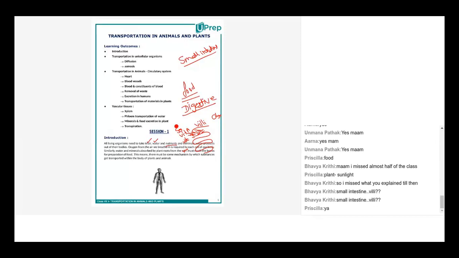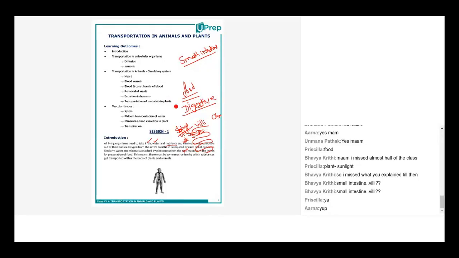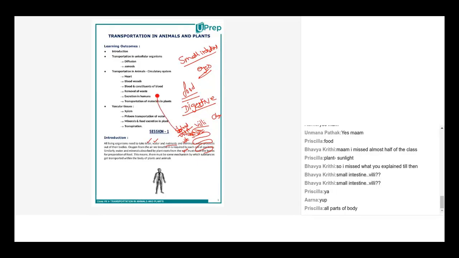And what will the blood vessels do? The blood vessels will carry these nutrients and send them to the different parts of the body. For example, we have the eyes. The eyes require a lot of vitamin A. So the blood will take the vitamin A and send it to the capillaries of the eyes. And then the capillaries will distribute it to the different parts of the eyes, the retina, the cone cells, the rod cells, whichever requires that vitamin A. So this is how nutrients are transported in our body.